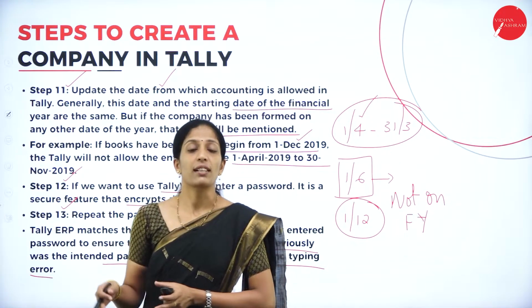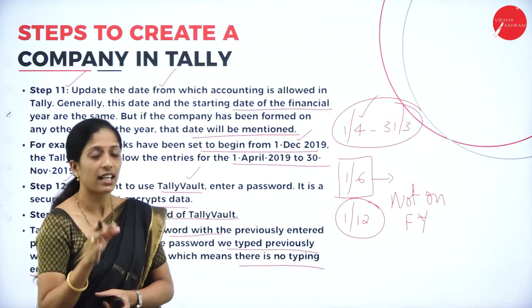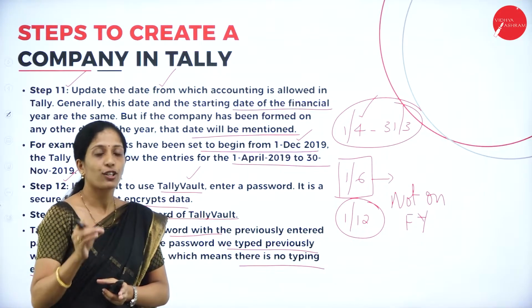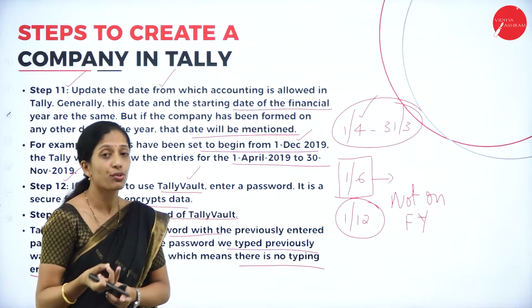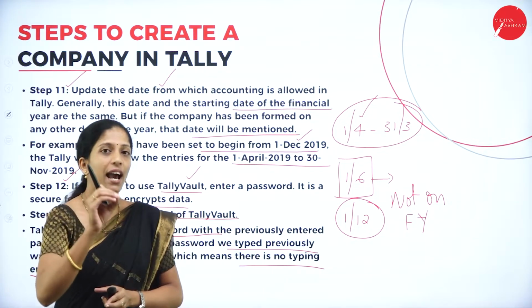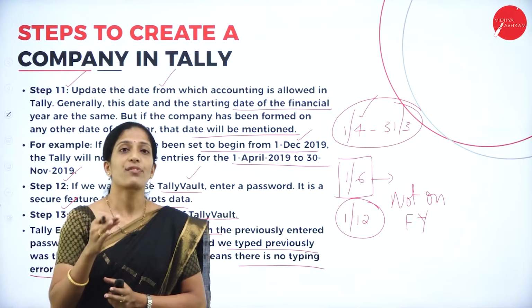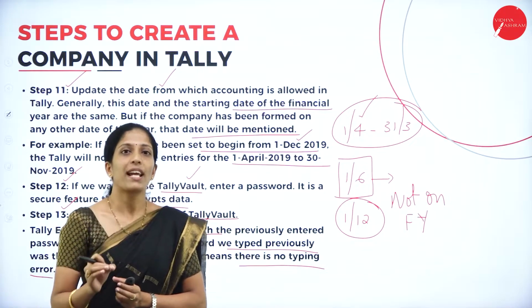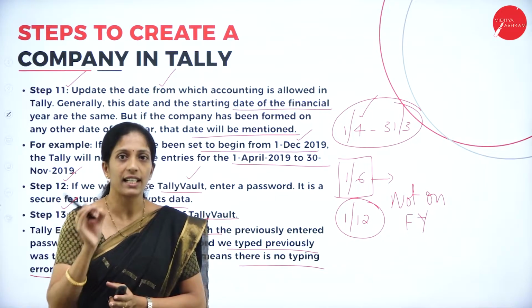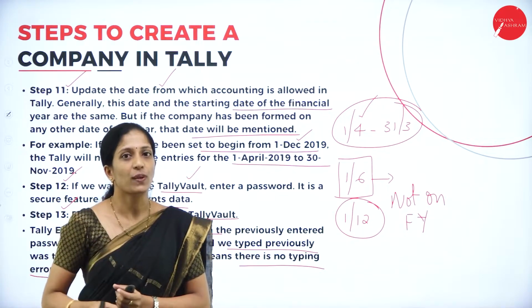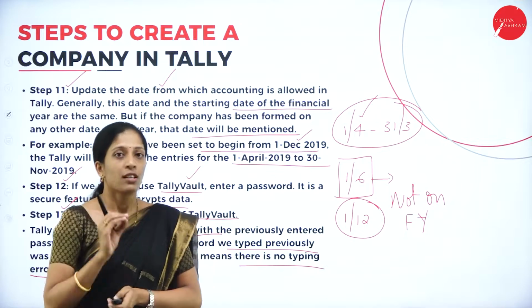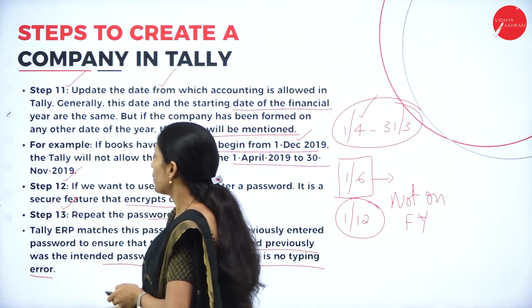So in order to check the password you have already entered in Tally, that is, in order to secure the data, if you are using Tally, which will have a user ID as well as a password, it will ask twice for the password. This is to make sure that the password you entered in the beginning matches the password the second time. So this is about your step 13.